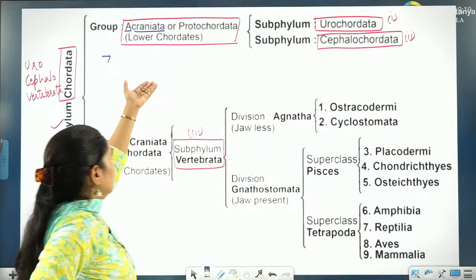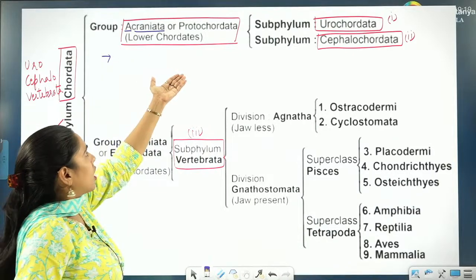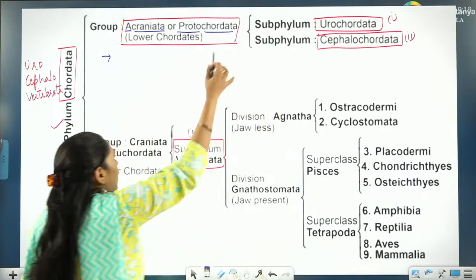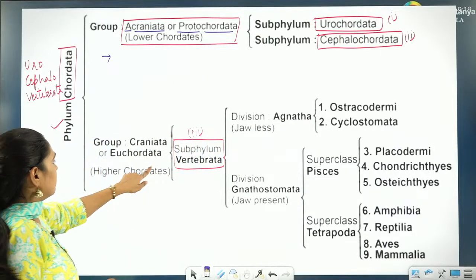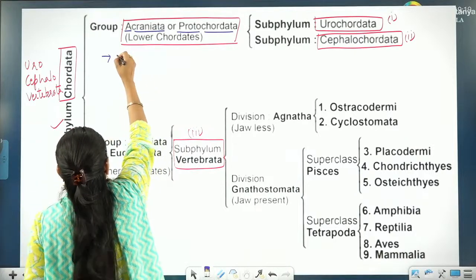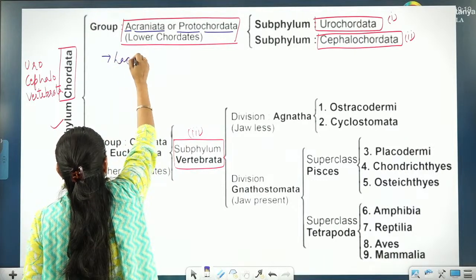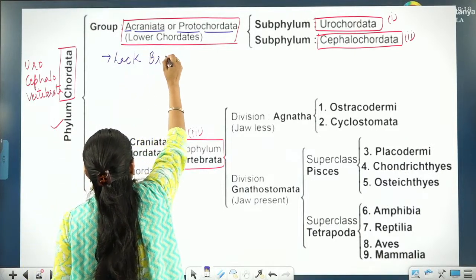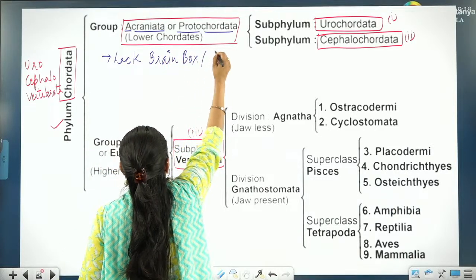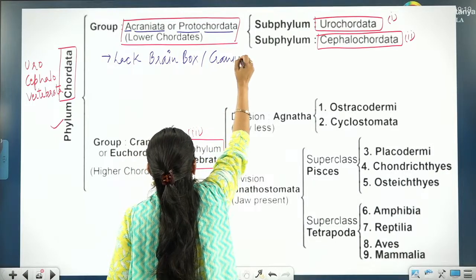But in lower chordates or protochordates, proto means primitive chordates. These were the chordates which came first. Then vertebrates came. So they lack the brain box, or you can say cranium.